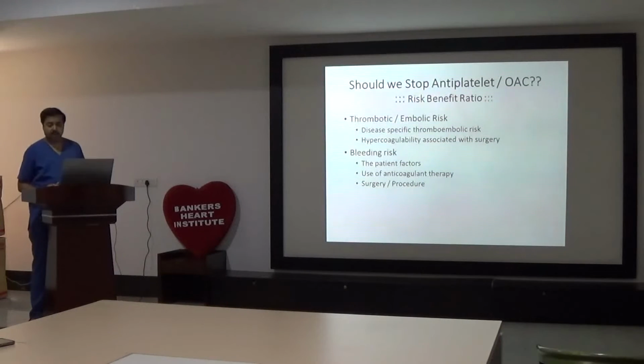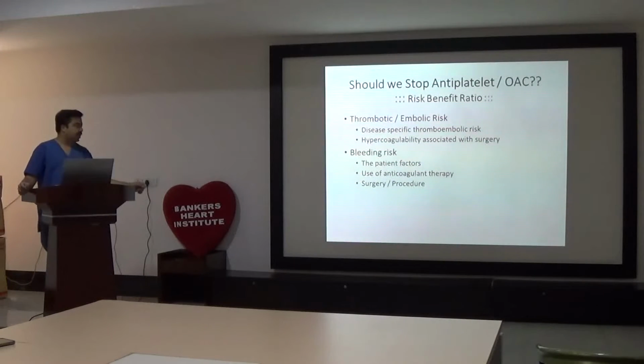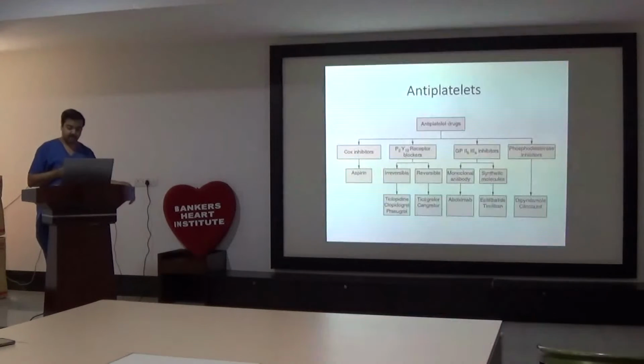What is the risk? Thrombotic or embolic risk. In the case of antiplatelets, it's a risk of thrombosis, like stent thrombosis. And in the case of OACs, it's a risk of cardioembolic stroke and cardioembolic related complications. So that is determined by disease-specific factors, patient-specific factors, surgery-specific factors, and hypercoagulability associated with any surgery. The other side of the ratio is bleeding risk. If bleeding risk is more, it is better to stop all these drugs. If bleeding risk is less, we can continue surgery with ongoing drugs also. So that again depends on patient factors, anticoagulant therapy, and what surgery or procedure is to be done.